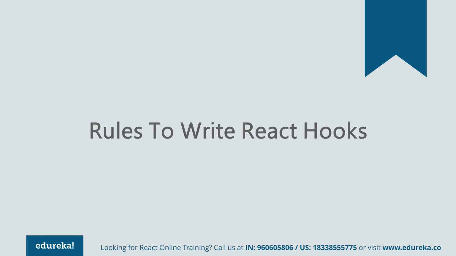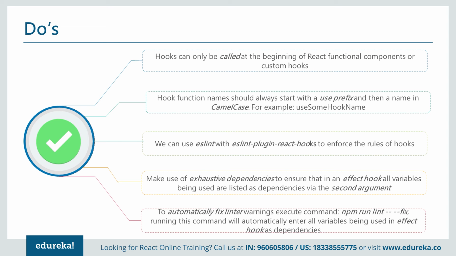Rules to write React hooks. Hooks can only be called at the beginning of a React function component or custom hooks. A hook function name should always start with the use prefix and then a camelCase name, for example useSomeHookName. We can use ESLint with the ESLint plugin for React hooks to enforce the rules of hooks.